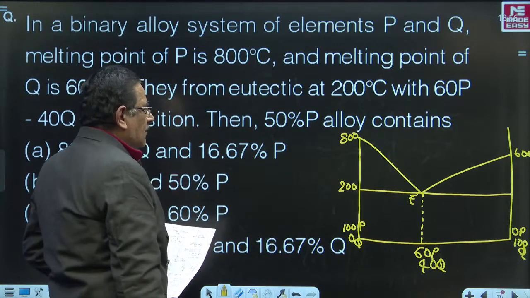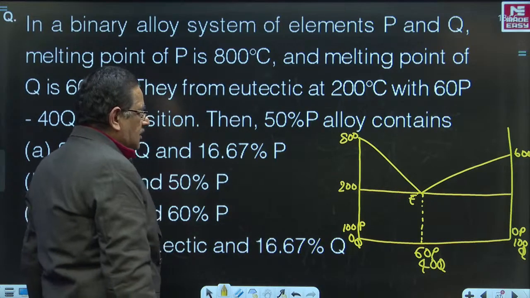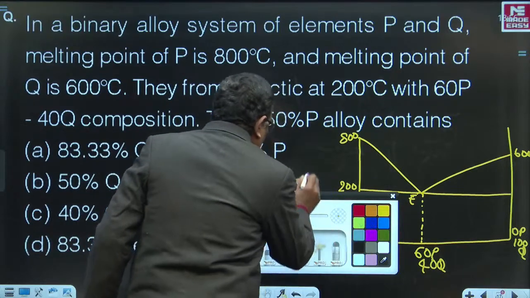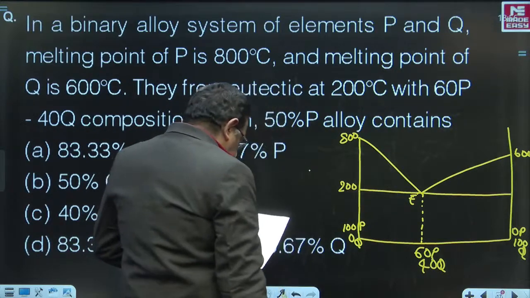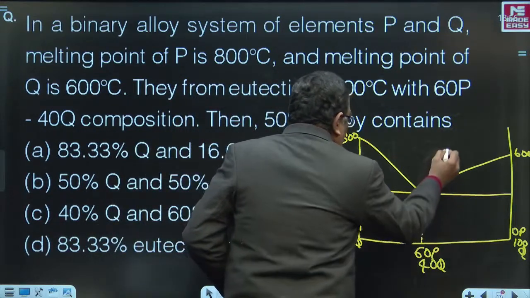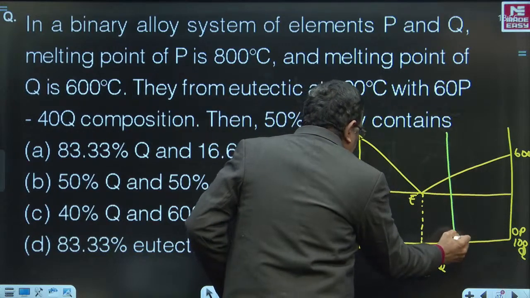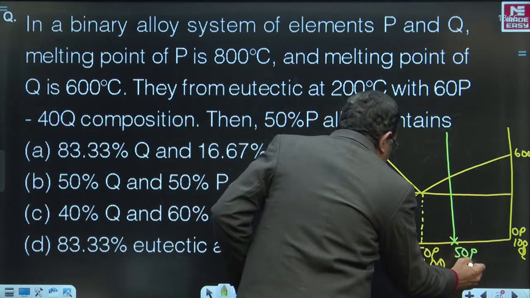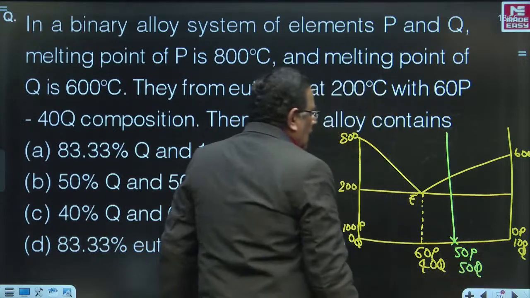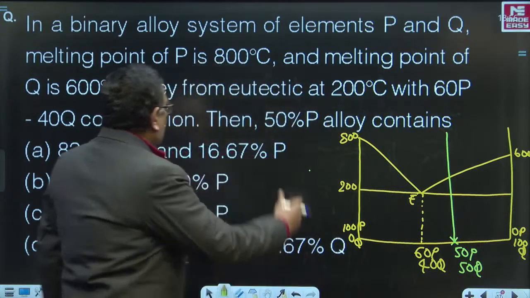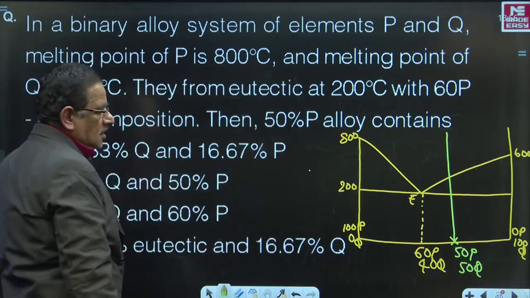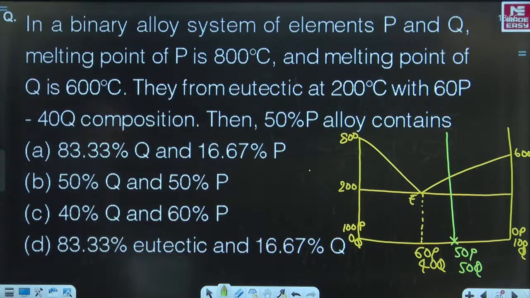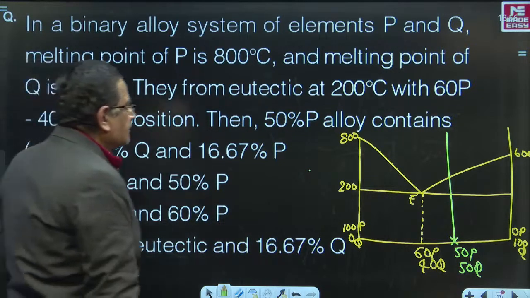These two elements are forming the eutectic, and you are asked to identify, for the alloy containing 50% P, which will also contain 50% Q, how much amount of Q and how much amount of eutectic.